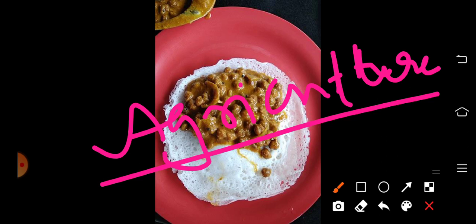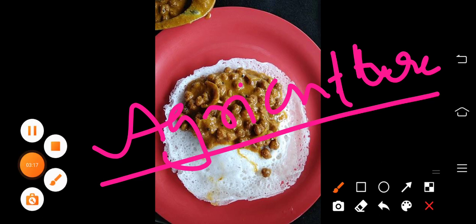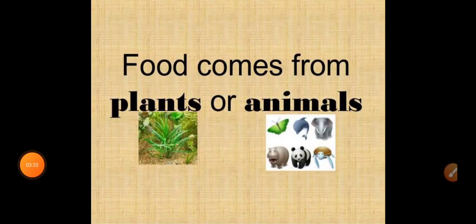That means there are some people who cultivate different types of crops and provide them to us, isn't it? And we are purchasing these food items or different types of food materials from nearby shops or shopping malls or from supermarkets, isn't it? Yes. So we are learning today about agriculture. Okay. So the main sources are plants and animals. The food we eat comes mainly from plants and animals.